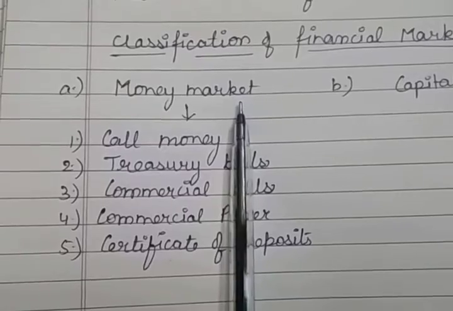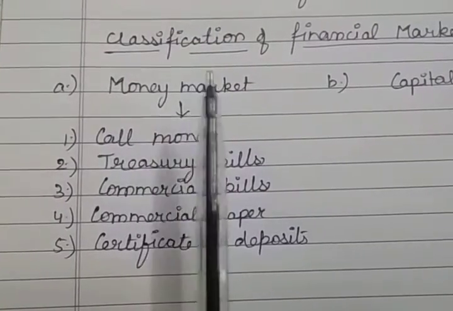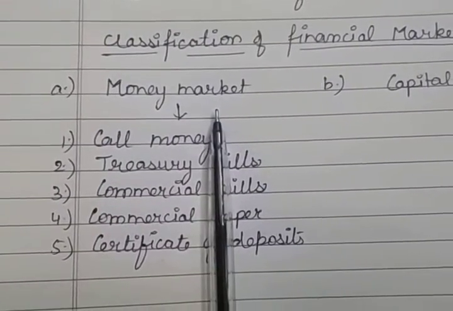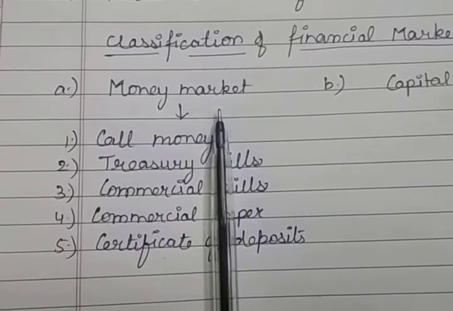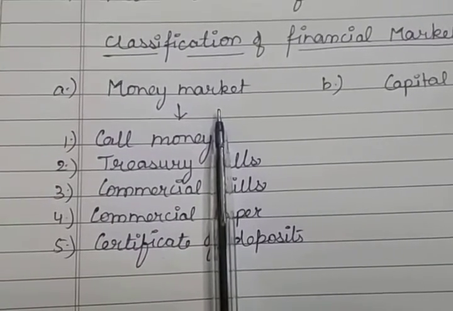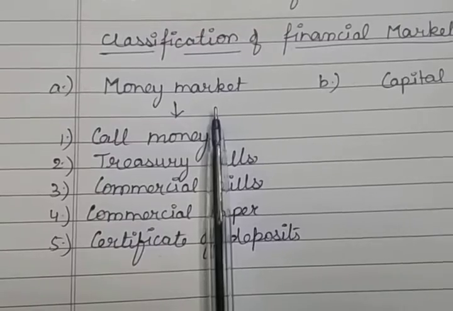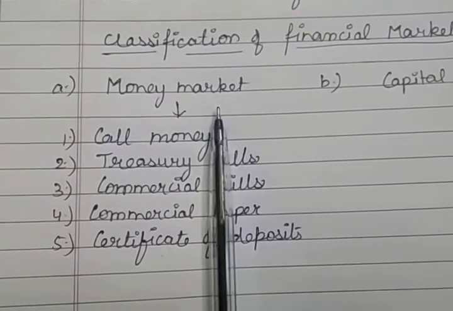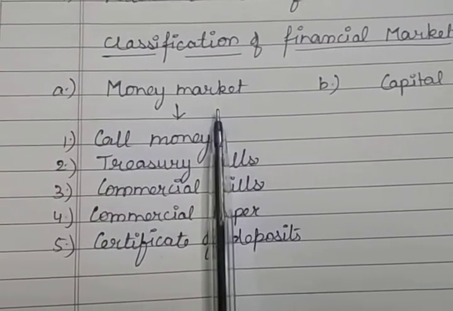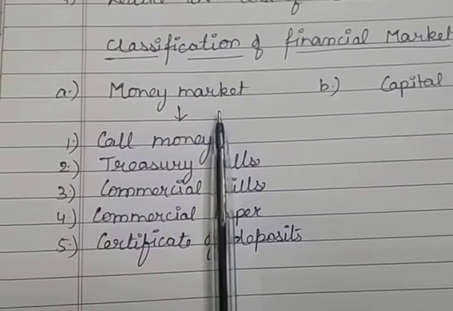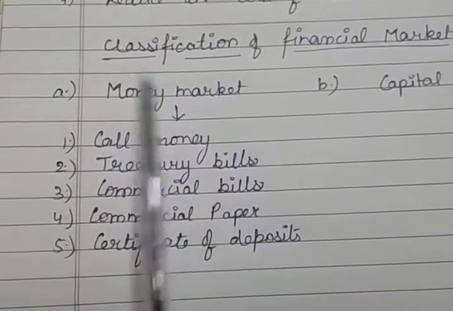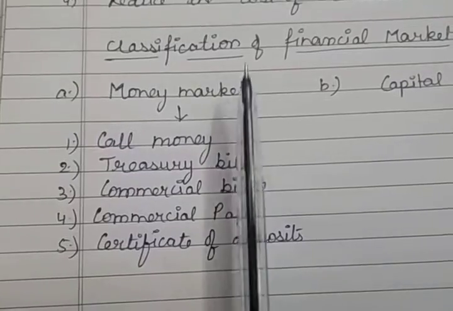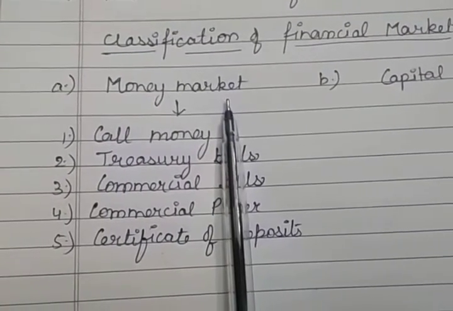Transactions of the money market include lending and borrowing of cash for a short period of time, and also sale and purchase of securities having a 1 year term, or which get redeemed within a 1 year period. All those instruments which can be used in the short period are included in the money market.